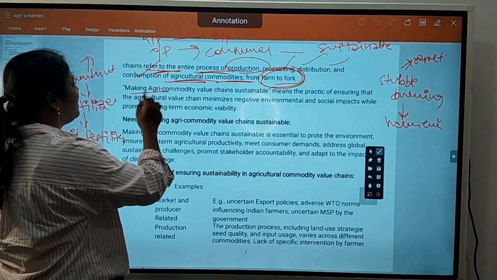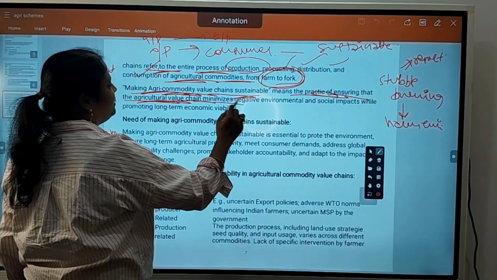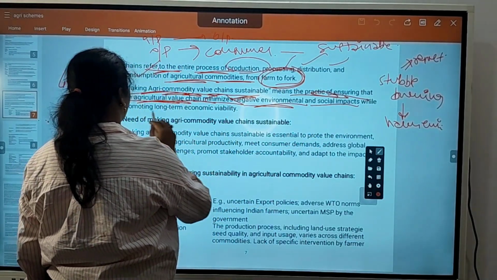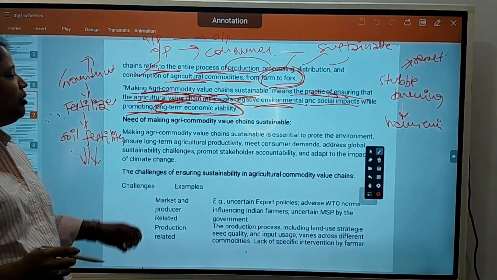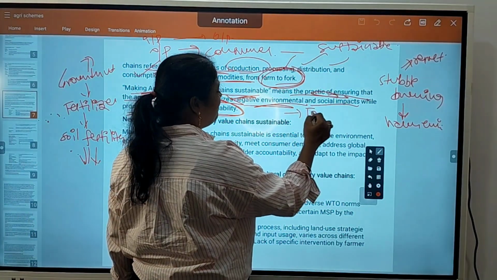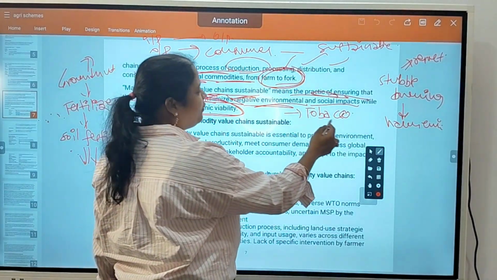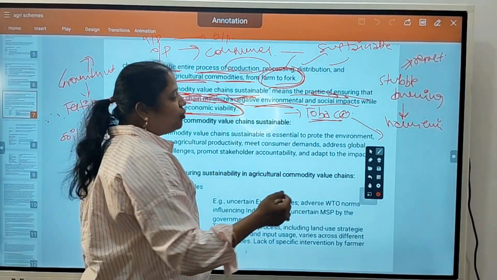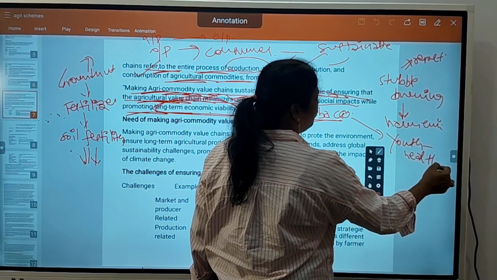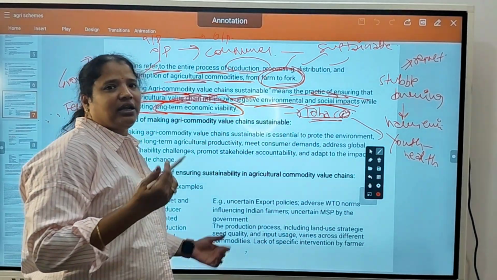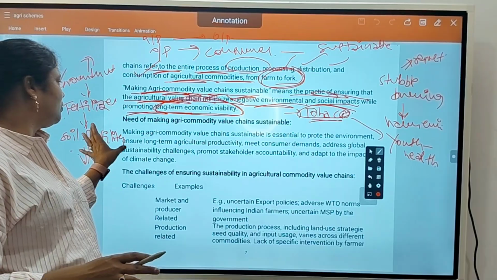Okay, so making agri-commodity value chain sustainable means the practice of ensuring that the agri value chain minimizes negative environmental and social impacts while promoting long-term economic viability. Even some people crop tobacco because they get a lot of profit out of tobacco. But what is happening? The youth will suffer. The health of people who consume tobacco will suffer. Whatever work you are doing, it should not harm the society or environment or the resources. Okay, that is the thing.